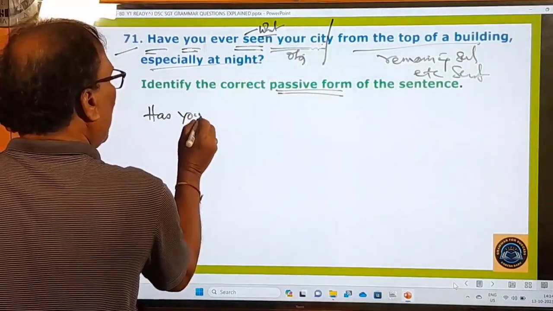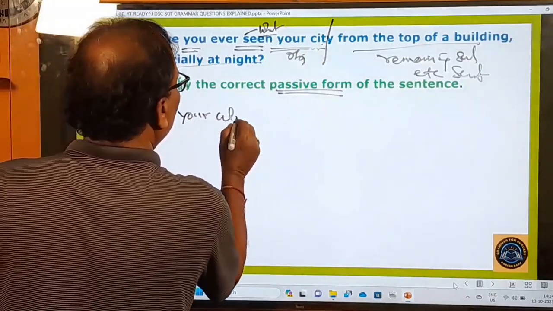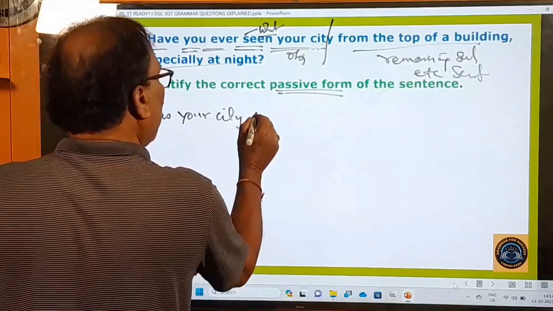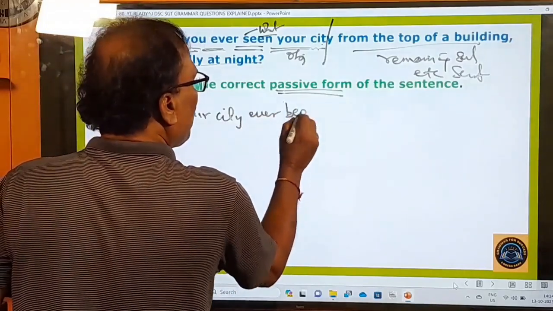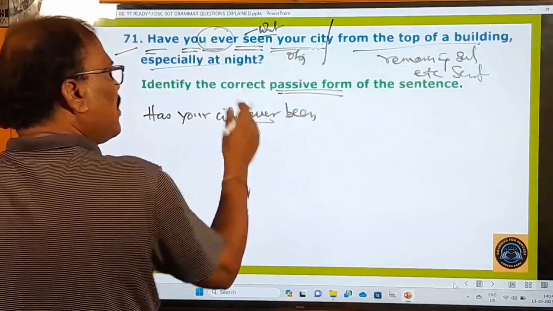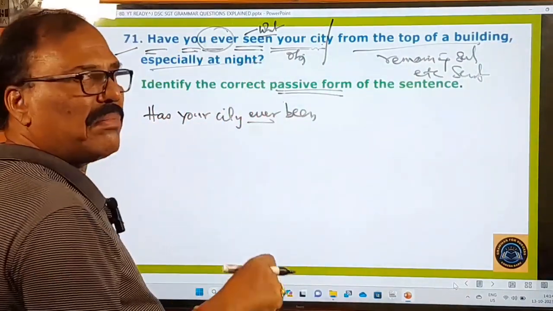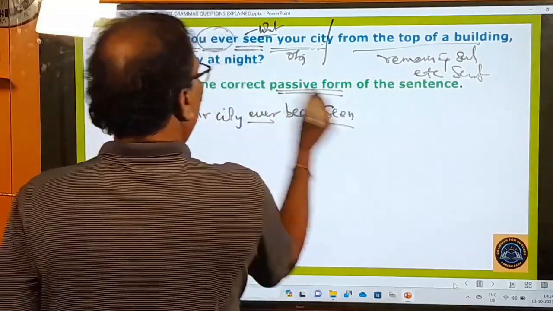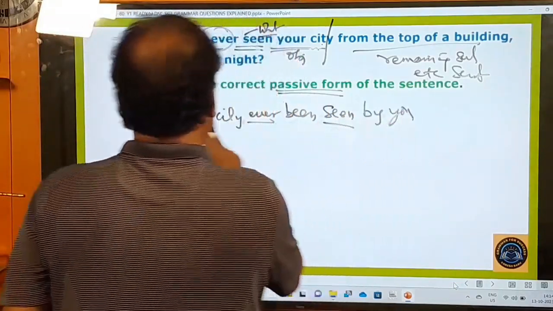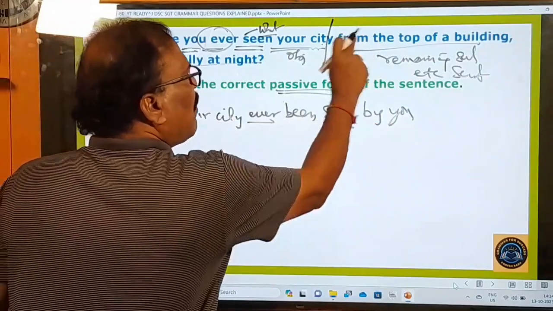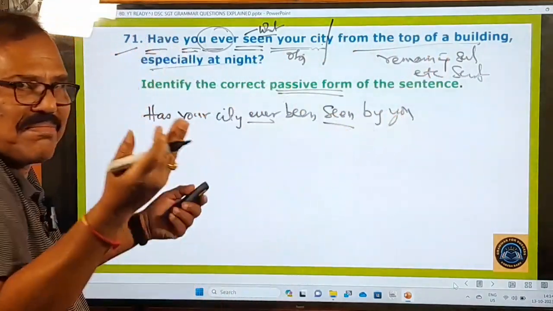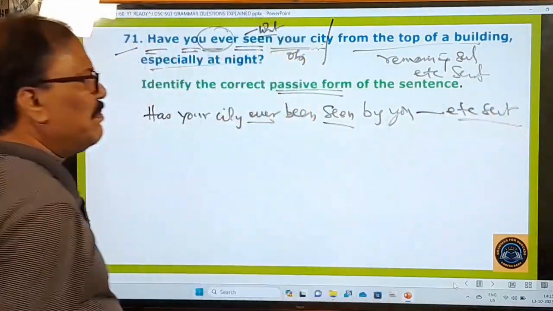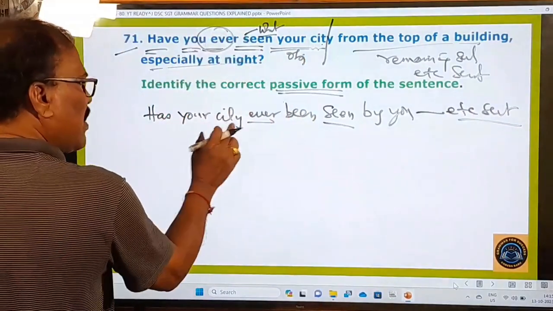Next, put your city. Has your city been? Ever is used. Has your city ever been? This ever is always used in between the helping verbs. Has your city ever been seen? And you is there. By you. Has your city ever been seen by you? From the top of a building, especially at night. The remaining sentence, etc. sentence can be used here. This is how you have to change. Has your city ever been seen by you?